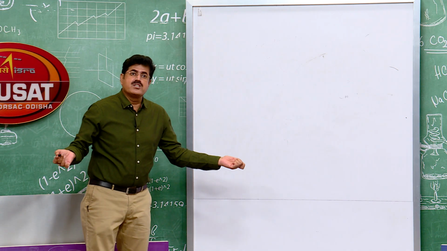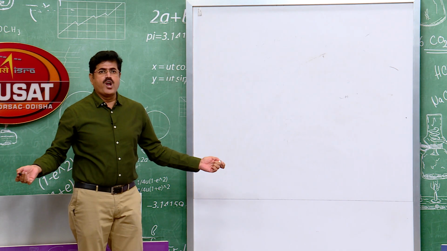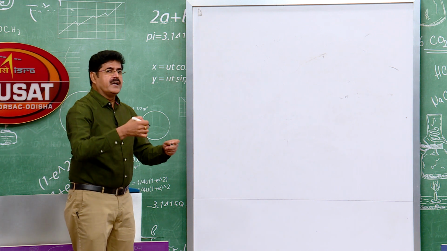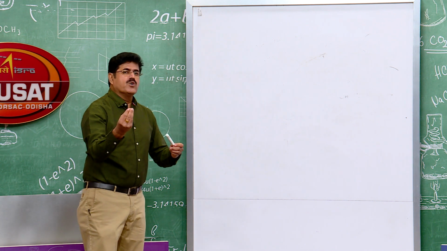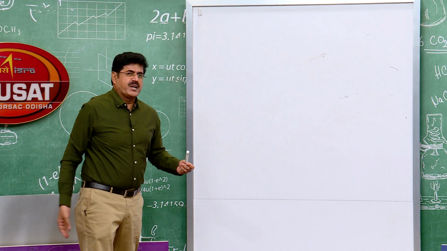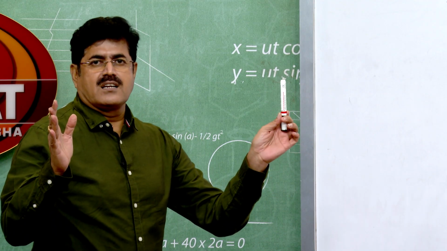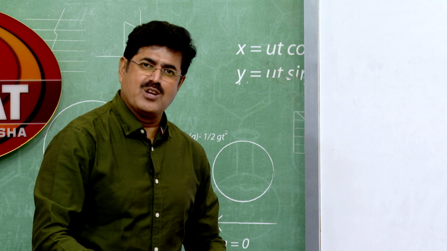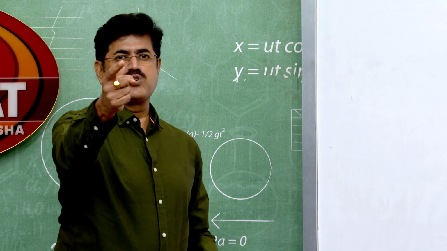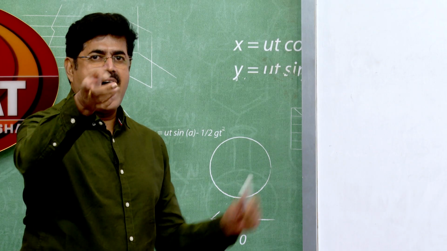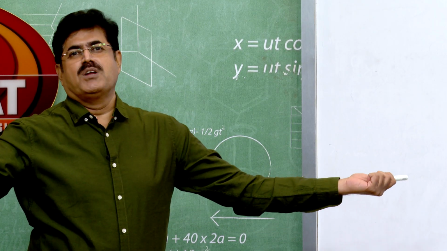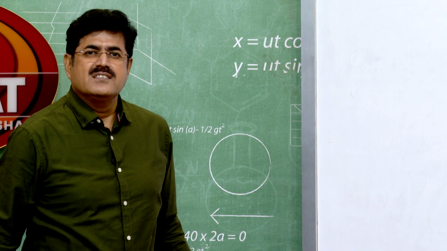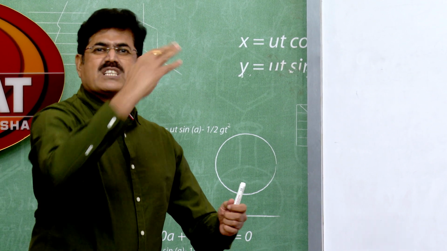Aldehydes and ketones, but which ketones? Let me tell you, this is very important. Methyl ketones only. Remember, methyl ketones only. So this is the reaction which can be used for distinction between methyl ketones and the rest of the ketones. This sodium bisulfite addition product is insoluble in saturated solution of sodium bisulfite, so it is obtained as a crystalline solid which can be filtered off.